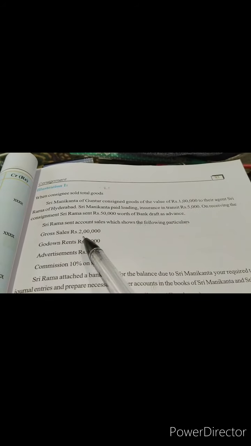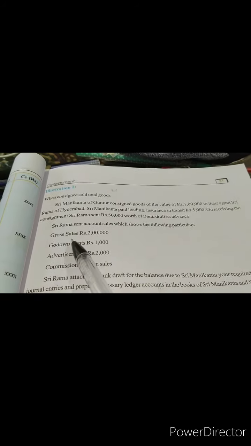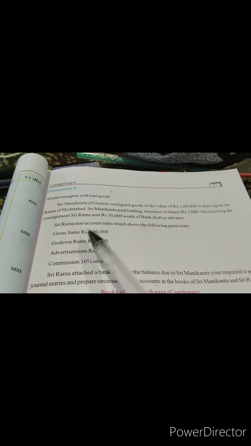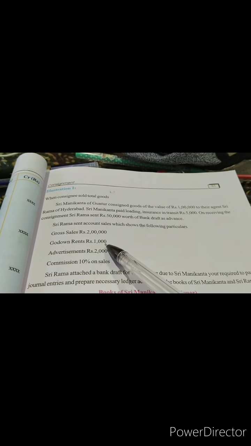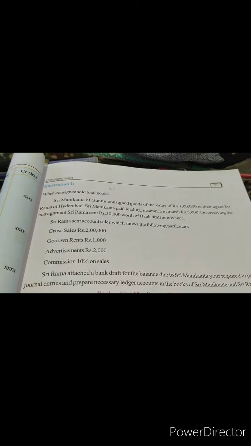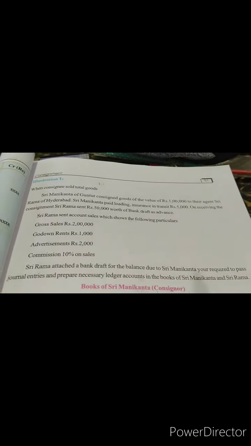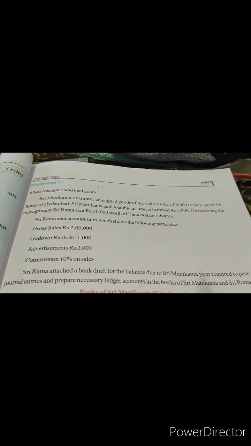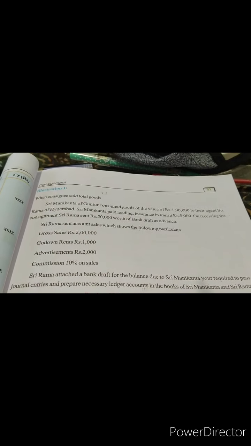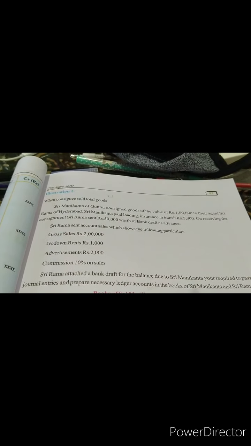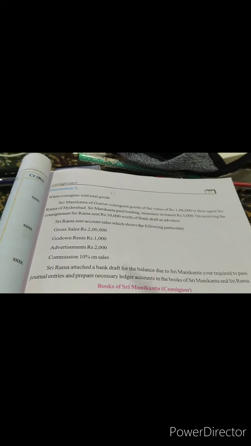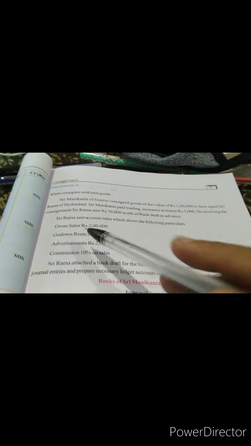After that, what has happened? The account sales is sent. First one we have got is sales made. When goods are sold, how do we write the journal entry? Generally we write cash account debited to goods account. Yes, but here did we receive cash? No. I am talking from the point of view of Sri Manikantha.